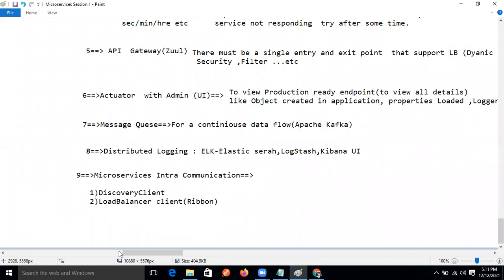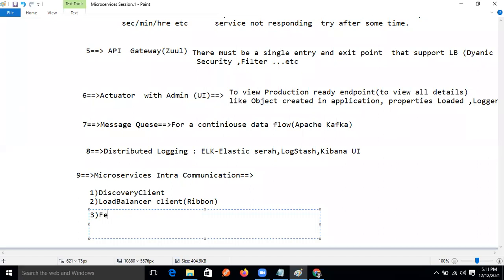Ribbon is manual coding. And Feign client is an abstract client, where the code is generated by default. That is the difference, and we can use this one also. Good question. In my project, they are using Feign and REST client, right? That's why I'm asking. I will explain this one, because in real time more usage is there of this one.